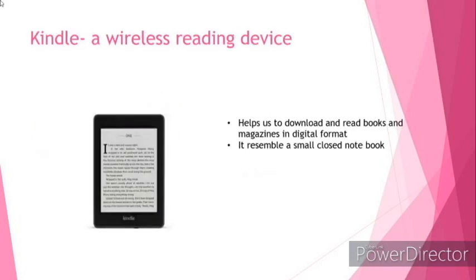Next is Kindle. Kindle is a wireless reading device. It helps us to download and read magazines and books in digital format. It resembles a small closed notebook. Those who are interested in reading can download and read magazines and books using this device. So Kindle is a wireless reading device.